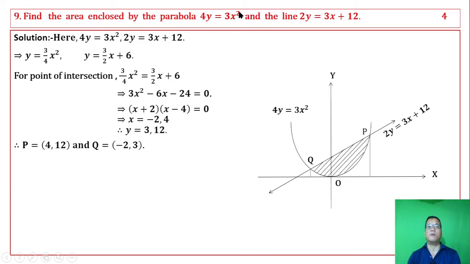The parabola has x to the power 2, so it touches the y axis at the origin, since the origin (0, 0) satisfies the equation. There is no portion of the graph below the x axis, and the parabola opens upward. Then the line cuts the x axis at one point and the y axis at one point. Drawing the graph, the common region of the line and the parabola is a closed region.